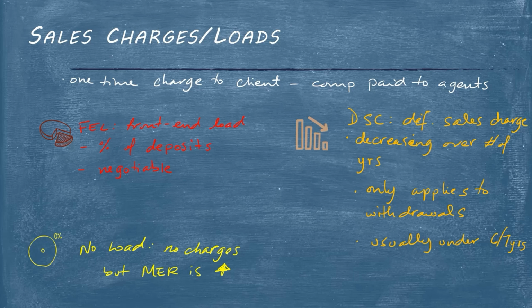And then this decreases every year up until usually around 6 or 7 years when it becomes zero. So let's say at year 3, they decide to take some money out. They'll have a DSC charge of anywhere between 5 and 0% in this example.